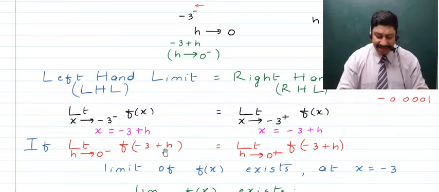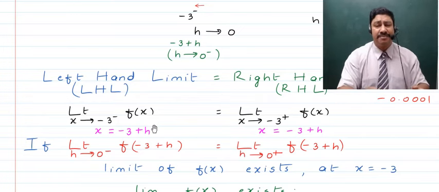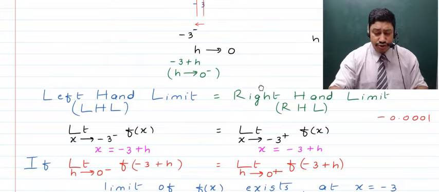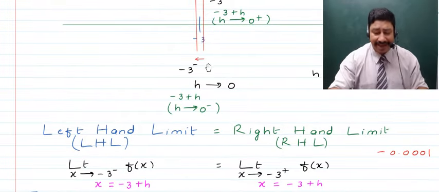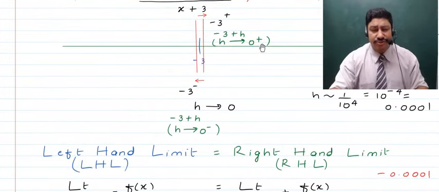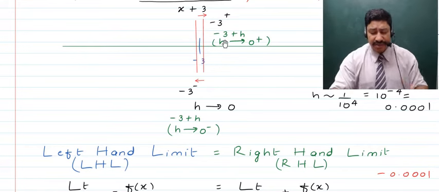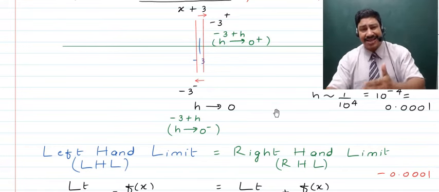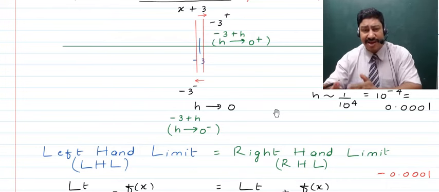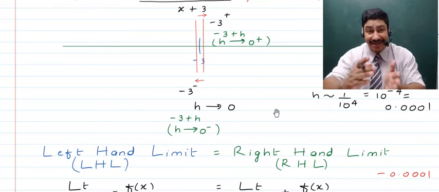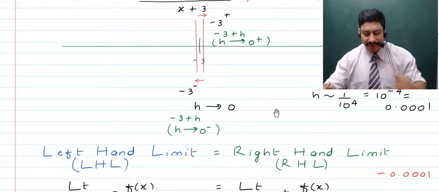As this is negative, this will further move on the left hand side and become more negative. Thus this will show you a point which is actually -3 minus. And when h is tending to 0 plus and you add to -3 this positive number, it will now be moving on the right hand side, and that will show you a point on the right side of -3 which is greater than -3, right?